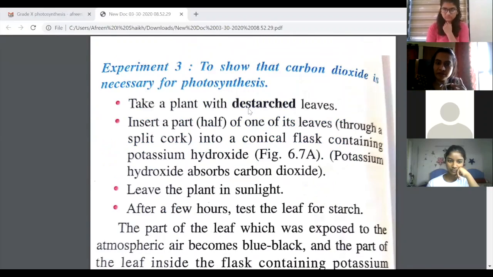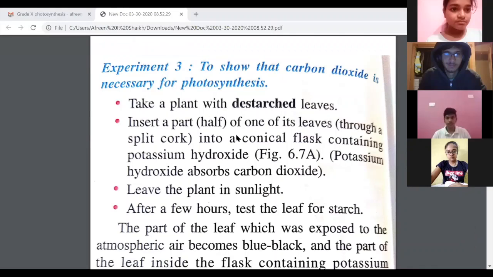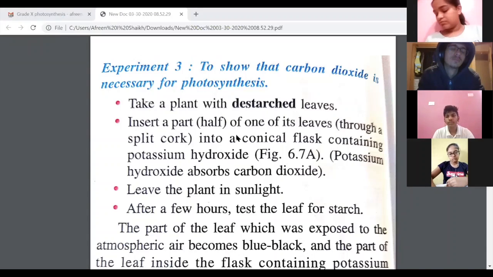The third experiment is to show that carbon dioxide is necessary for photosynthesis. So again, you will begin with destarched leaves. Okay. How will you start with destarched leaves? Narayan, can you tell me how we destarched the leaves?